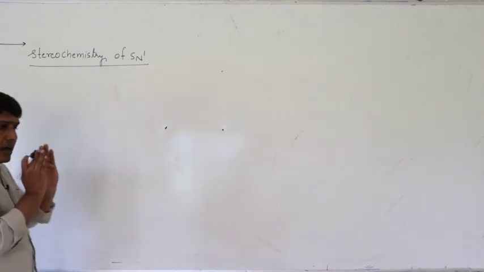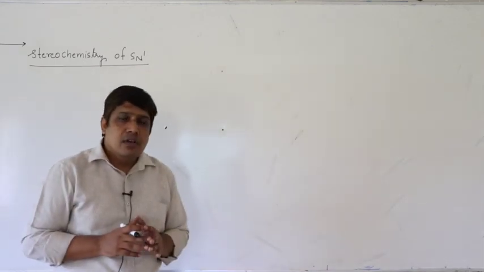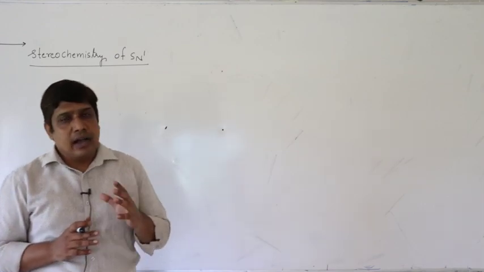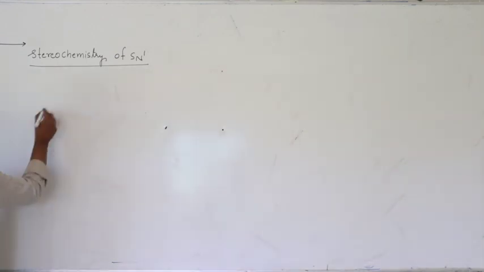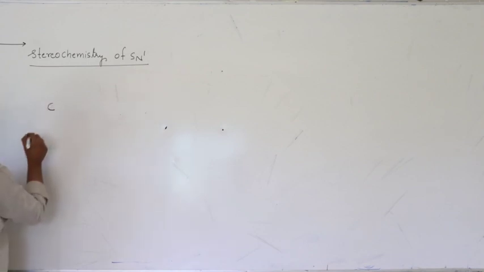First point, the carbon should be chiral. What is the meaning of a chiral carbon? A carbon which has 4 different groups. So first I am taking a carbon which has 4 different groups.